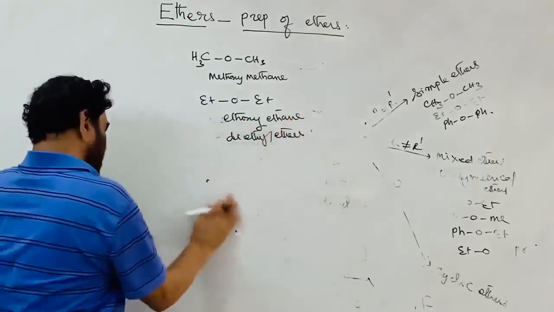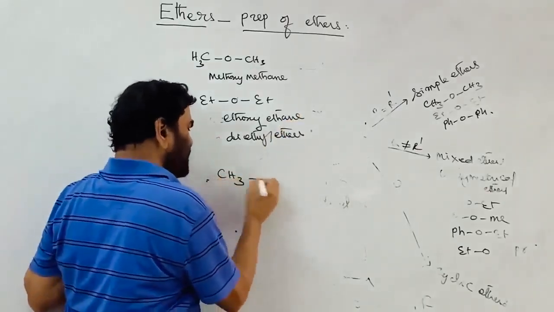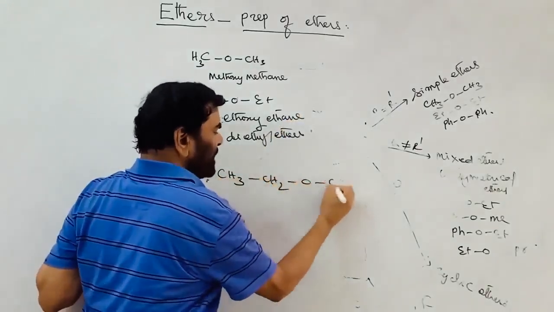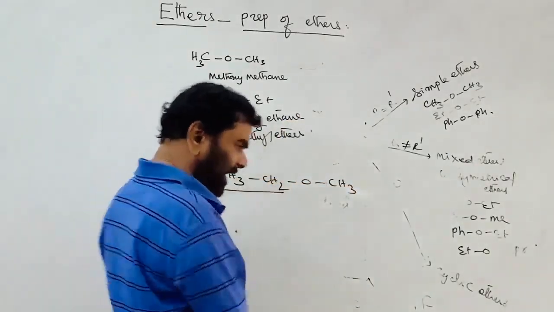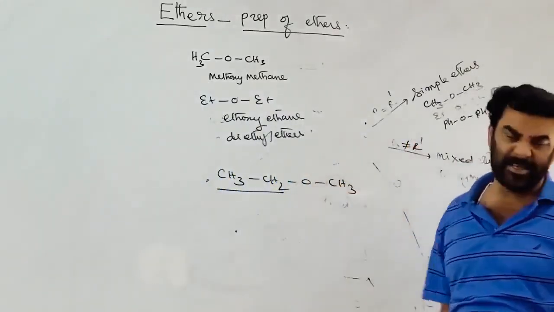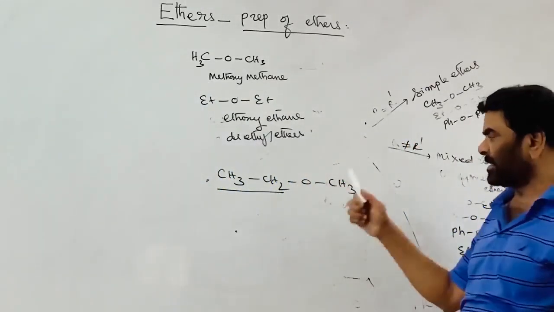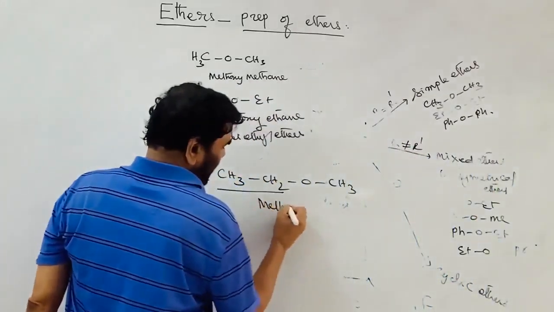The next one is CH3CH2OCH3. Now the bigger alkyl group is taken as the hydrocarbon, and the smaller alkyl group with oxygen is taken as the substituent. Methoxyethane is the IUPAC name.